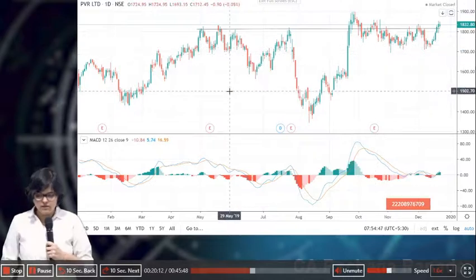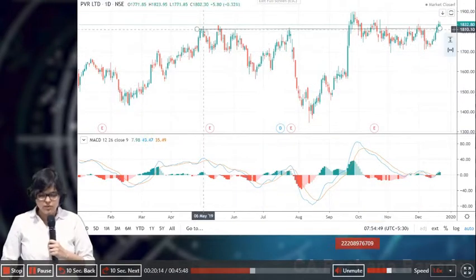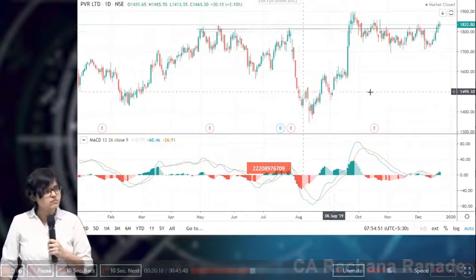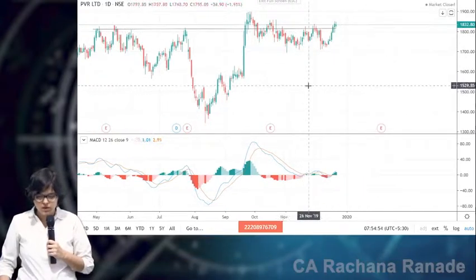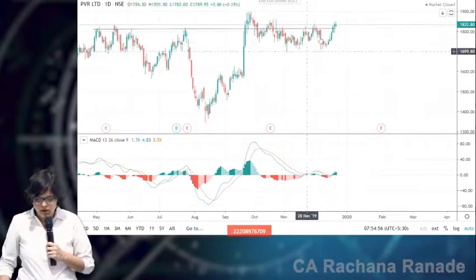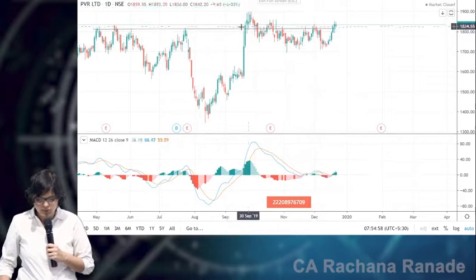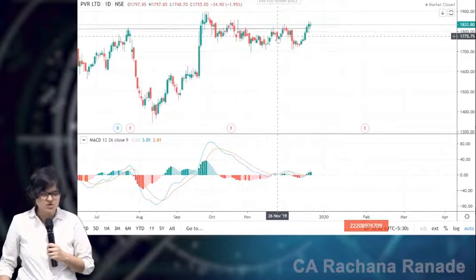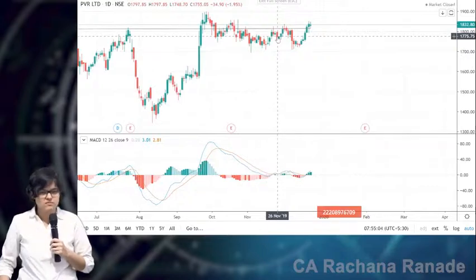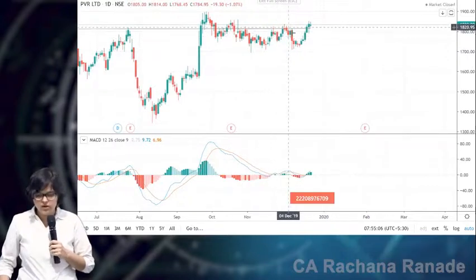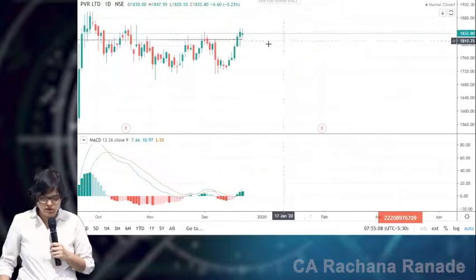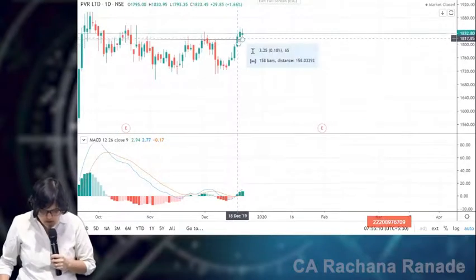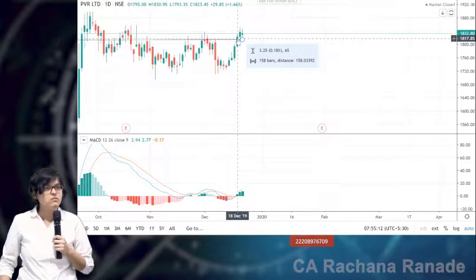Now better? Resistance number 1, 2, 3, 3 resistances. And now again it is acting as a resistance. It went up but came down again. And as I mentioned, it's not going to be exact. Went up, came down again. And here, this was the day when it broke the resistance finally.